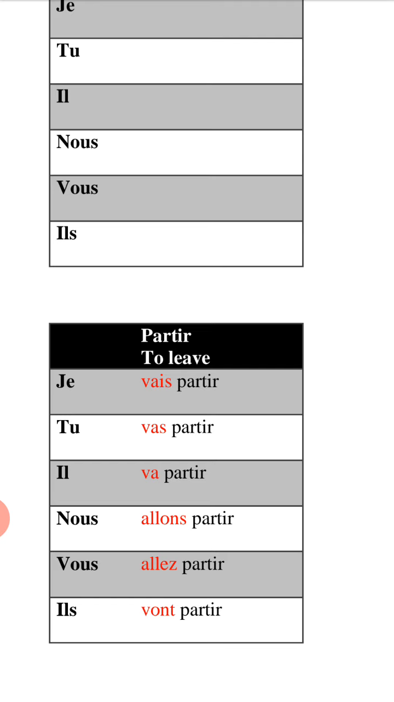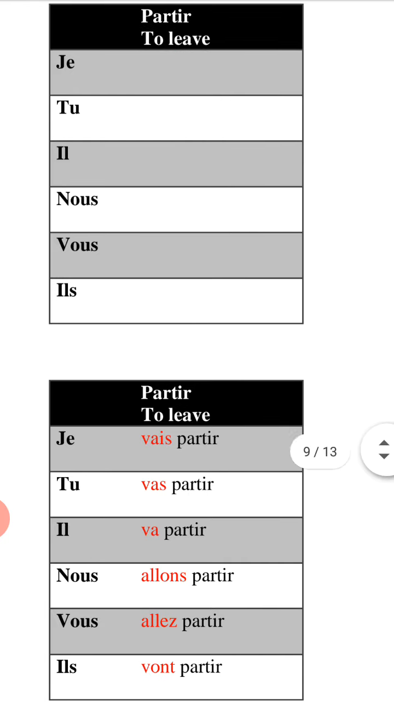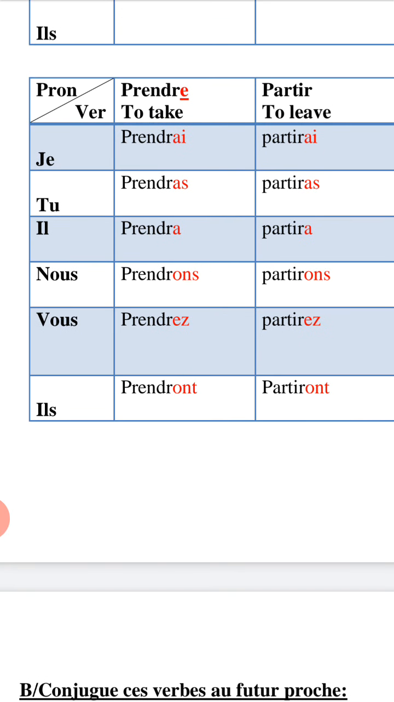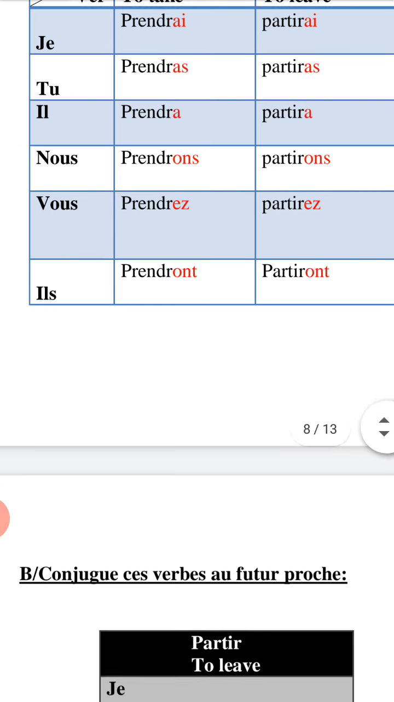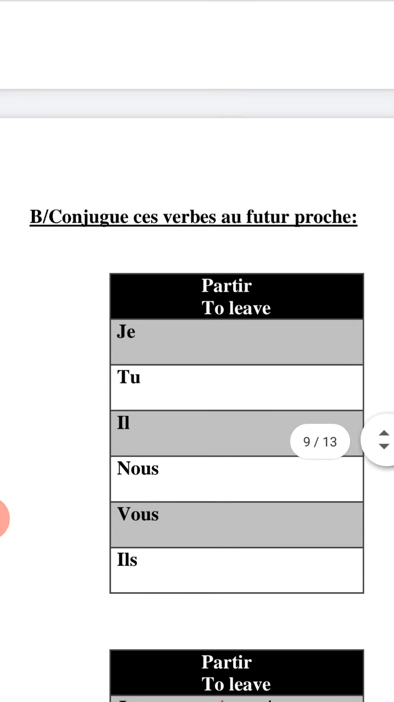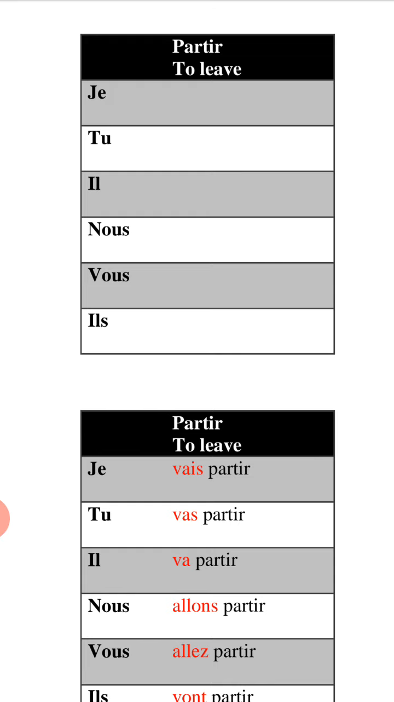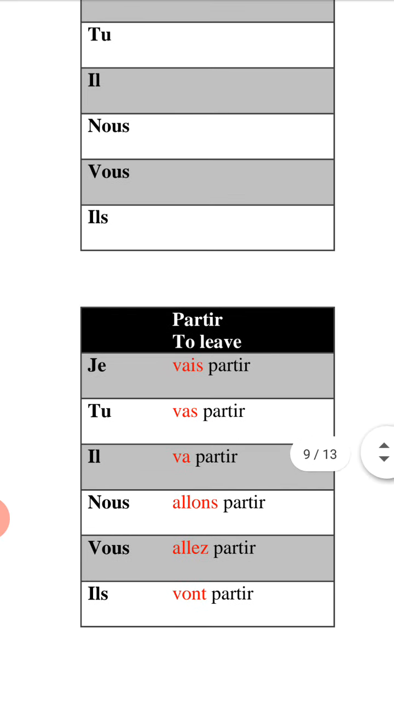Futur proche, you have verb aller first, then verb partir, the main verb, the infinitive verb. But future simple is different. Future simple, you have the main verb, and you just add the endings, les terminaisons, with pronoun je, as we mentioned: a, i, a, s, a, o, n, s, e, z, o, n, t. But here, verbe partir, futur proche is different. You have two parts, verbe aller plus the main verb, the infinitive verb. I hope you understand the futur proche.